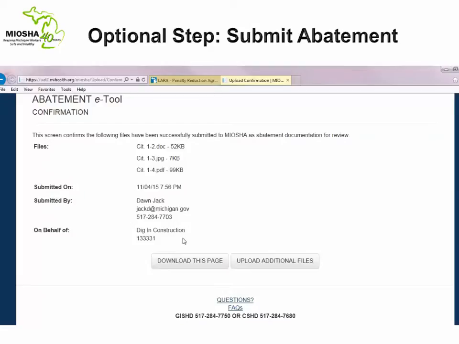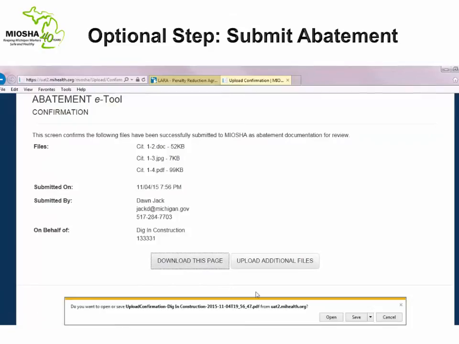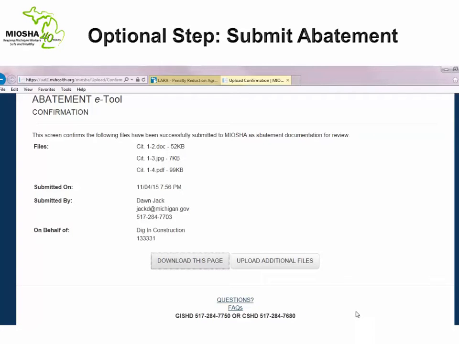To maintain a copy of your submission for your records, you may click Download this page. This will allow you to open and print, as well as save a copy of this record. This completes the Abatement e-Tool process.